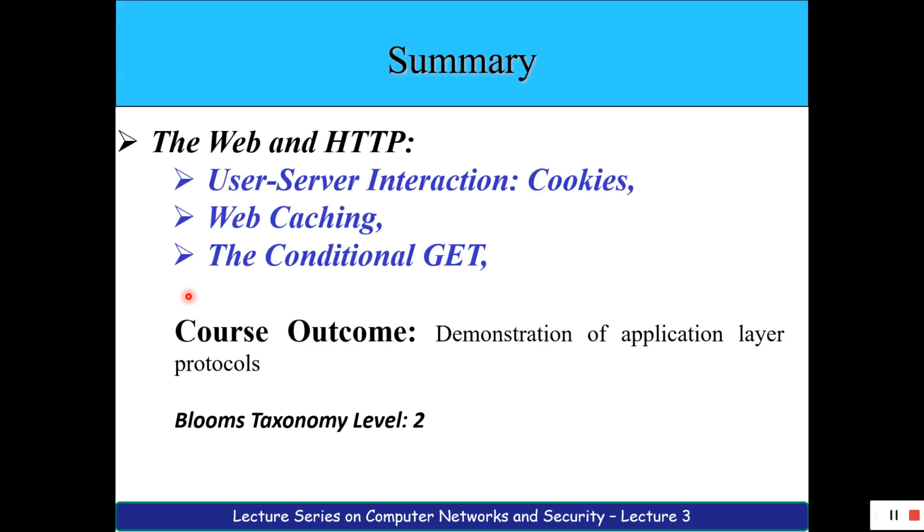Okay. So to summarize what we learned in today's class, we have learned about cookies. A cookie is a file that is stored on the server as well as on the client. The server is going to access this particular number to keep the state information. We have also seen web caching. We need not go to the original server and request everything every now and then. Instead, I can use a web cache which can save all the contents that a server has and serve the client as soon as possible.